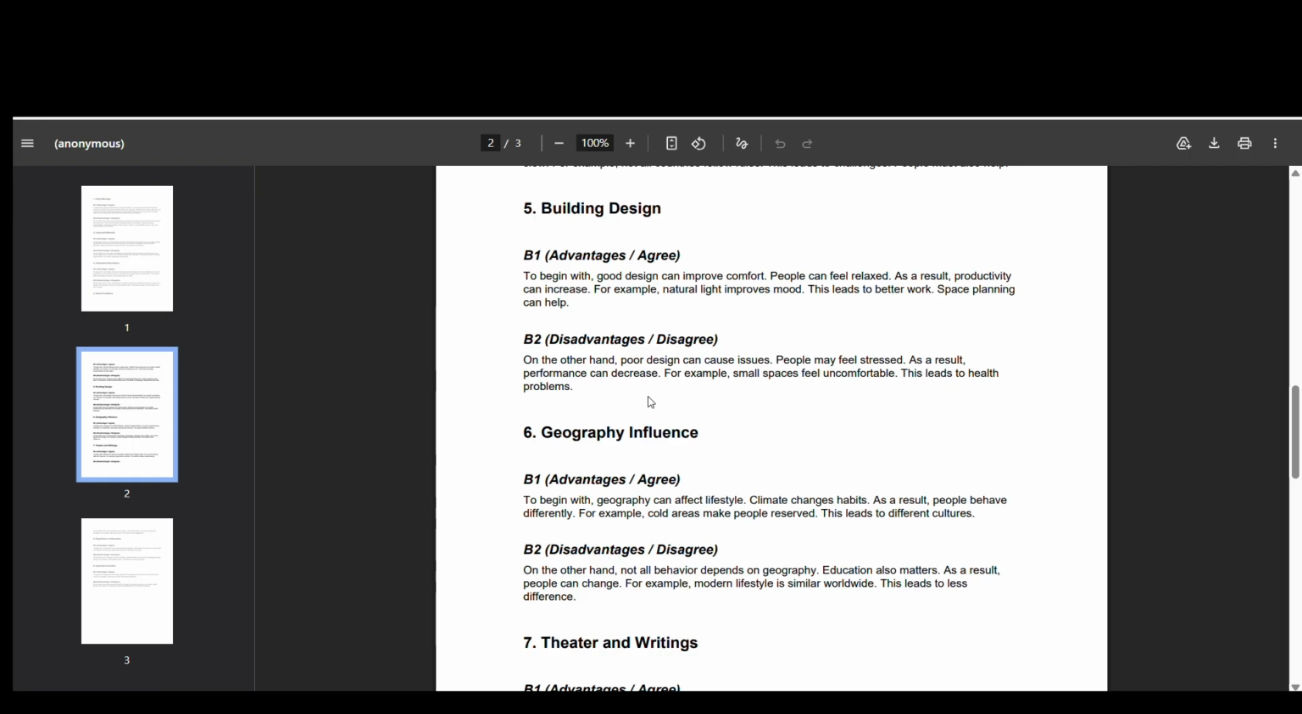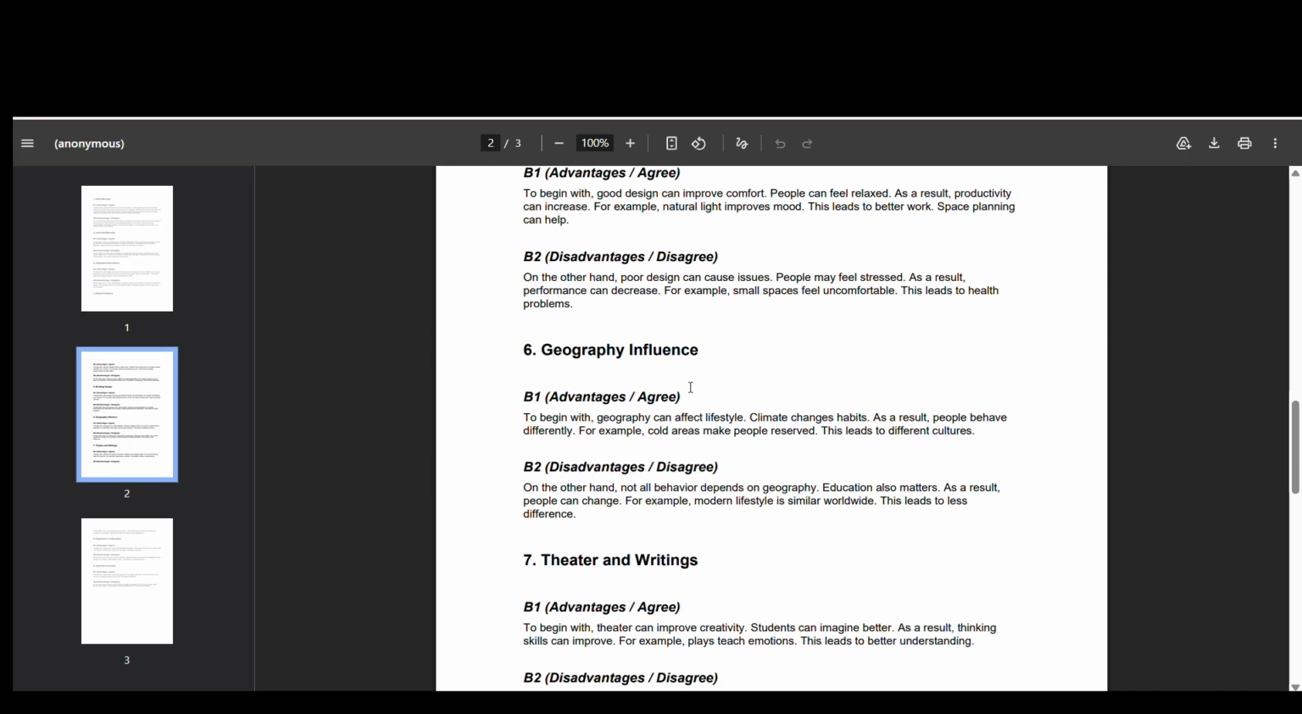So on the other hand, poor design can cause issues. Of course, people may feel stress. As a result, performance can decrease. For example, small spaces feel uncomfortable. If you have a very small room or small office where we can just put one chair and one small table, we will not feel good. We will feel suffocated, like we can't even breathe properly. So that will not be good, because we are not feeling good from inside. We feel very tight here, and wonder what we should do. So this leads to health problems, because we are thinking again and again.